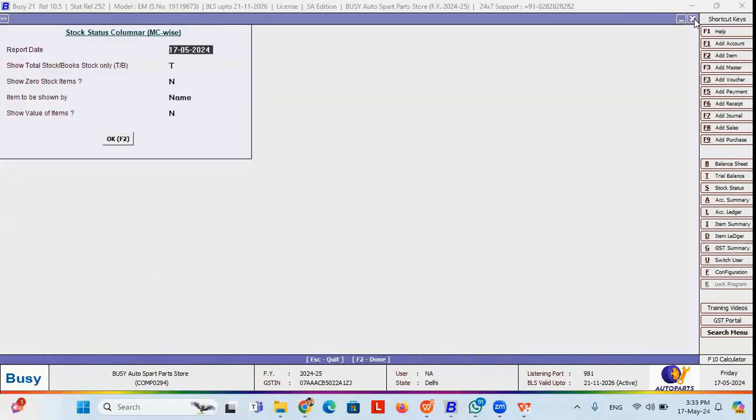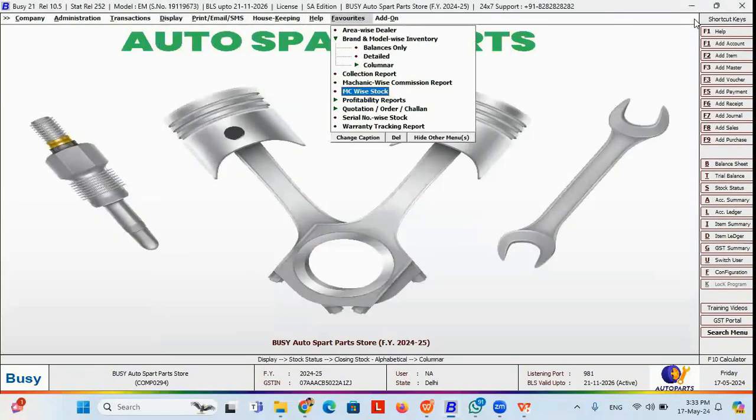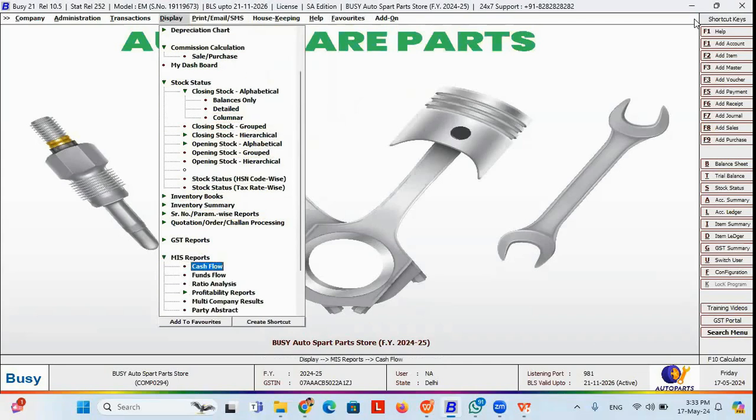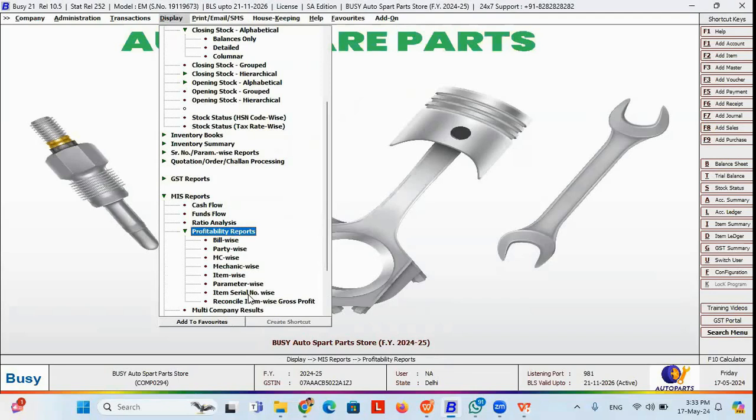Now, if you want to get other reports, like for example the profitability report, as I was discussing in the PPT, every business holder needs an analysis of whether they are going to make a certain profit against a particular item or not. For that you can get the profitability report, which is also available under display. If you go to display, then MIS report, you will get this profitability report. Click on this, and here you will get item-wise, bill-wise or party-wise.